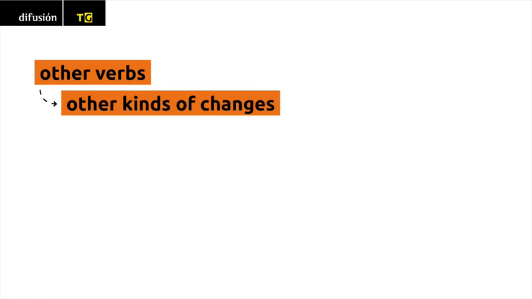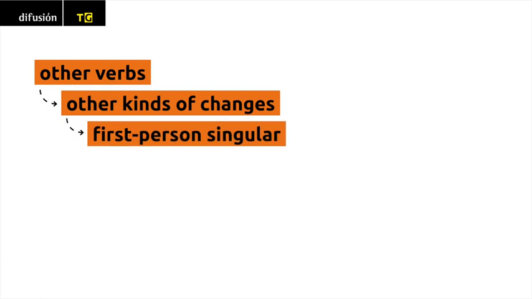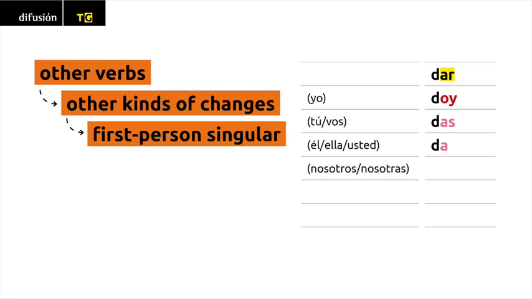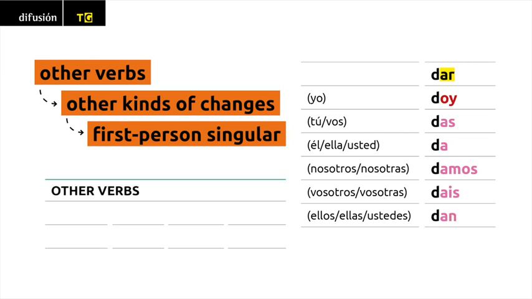And other verbs require other kinds of changes in the present that only affect the conjugation of the first person singular. Dar, yo doy, tú das, él, ella, usted da, nosotros, nosotras damos, vosotros, vosotras dais, ellos, ellas, ustedes dan. Other verbs. Caber, quepo. Ver, veo. Saber, sé. Hacer, hago.